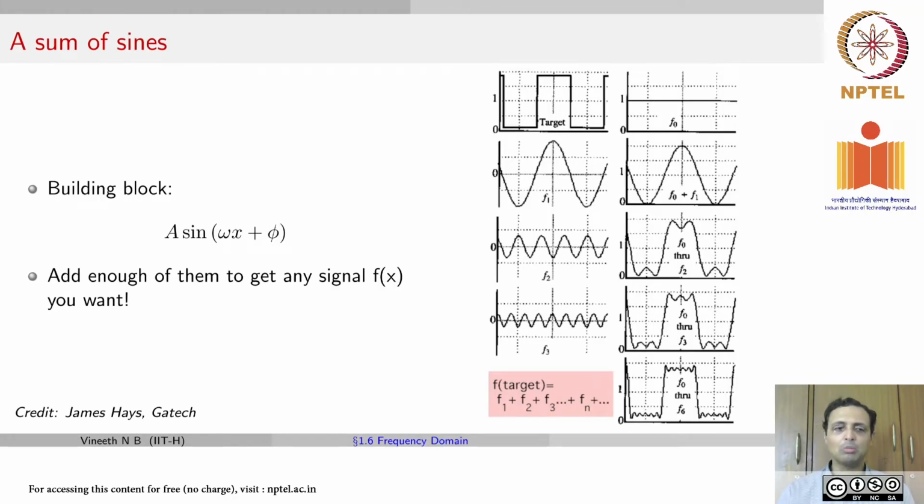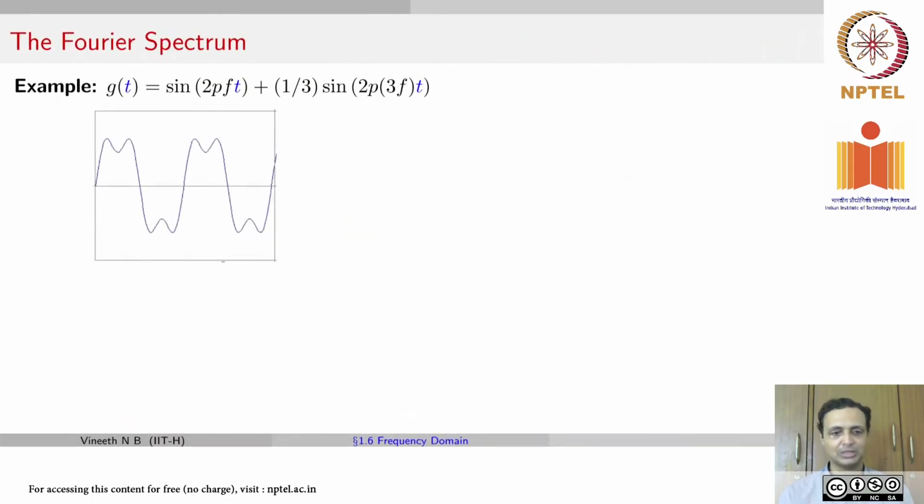For simplicity, we're going to talk about the Fourier series as representing any time-varying 1D signal as a sum of sinusoids. We'll move to images after some time. So the building blocks are sine waves, where w is the frequency, phi is the phase, and A is the amplitude of the signal. The idea here is that with these building blocks and with signals of different frequencies and phases, you could approximate any function. So let's see a more tangible example for this.